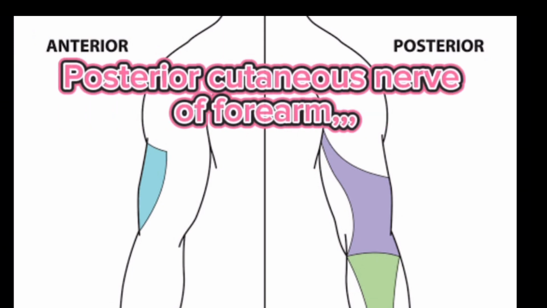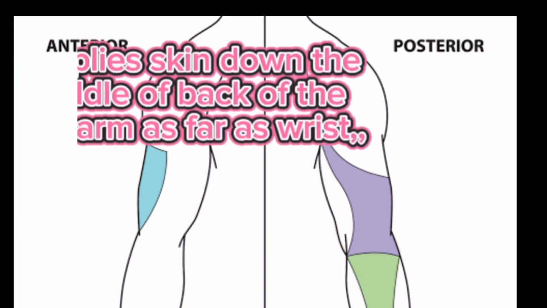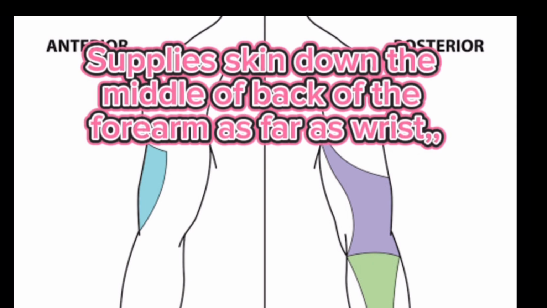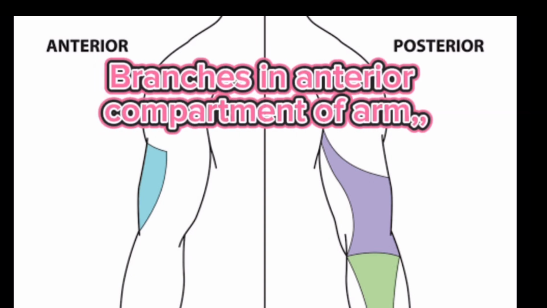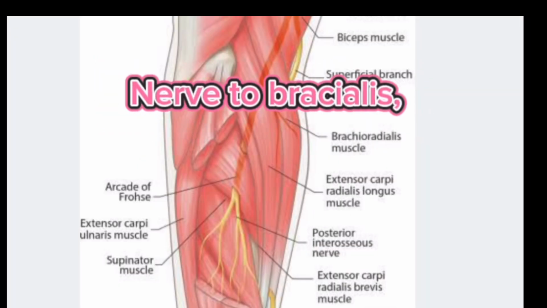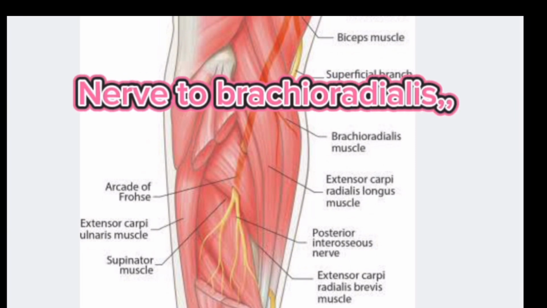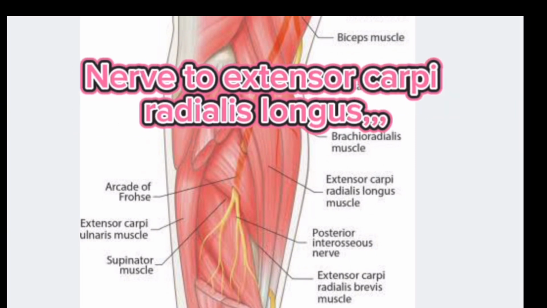The posterior cutaneous nerve of forearm supplies skin down the middle of the back of the forearm as far as the wrist. Nerve to anconeus. Branches in anterior compartment of arm: nerve to brachialis, nerve to brachioradialis, and nerve to extensor carpi radialis longus.